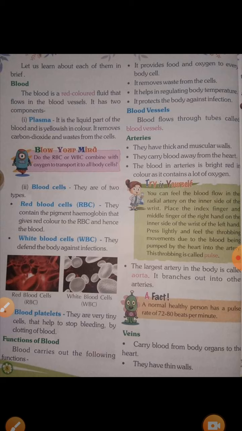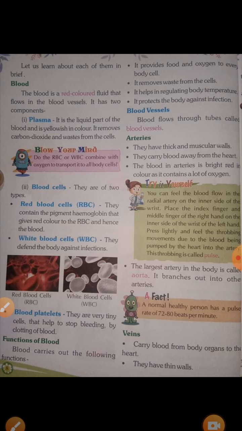When we get hurt and blood comes out from our wound, then after a time our blood stops flowing. That becomes a clot in that place on the wound. So that is the clotting of blood. Clotting means the coagulation of blood.